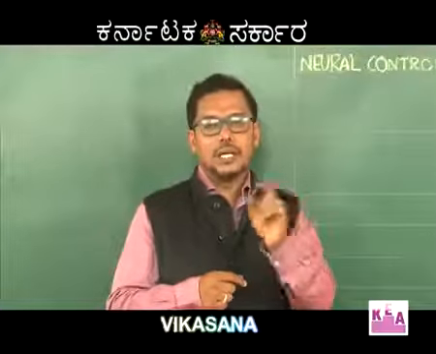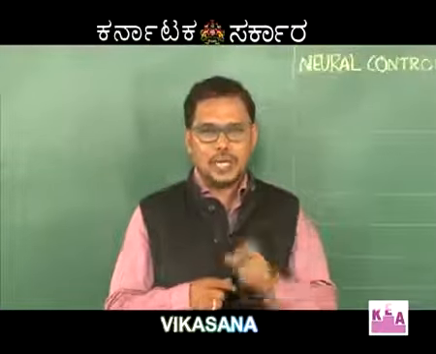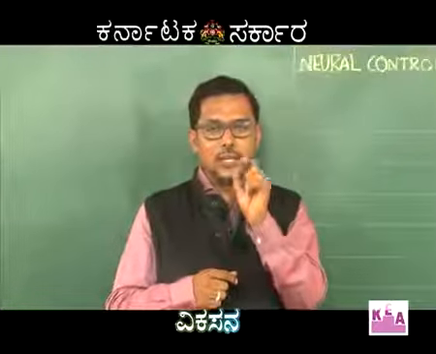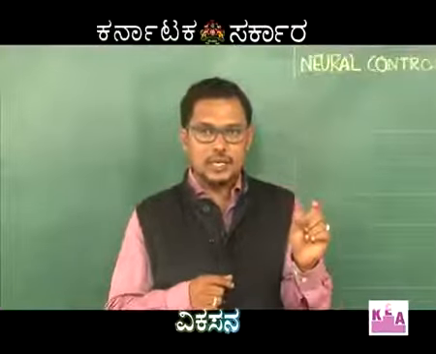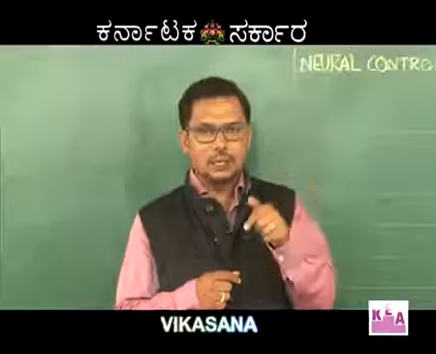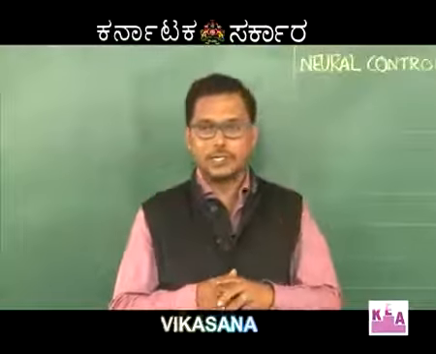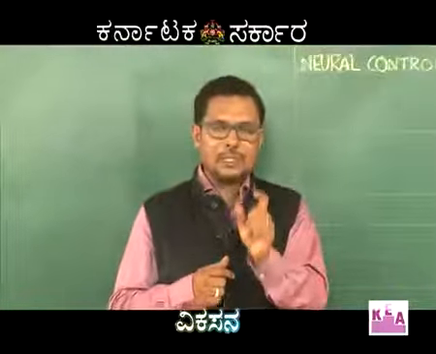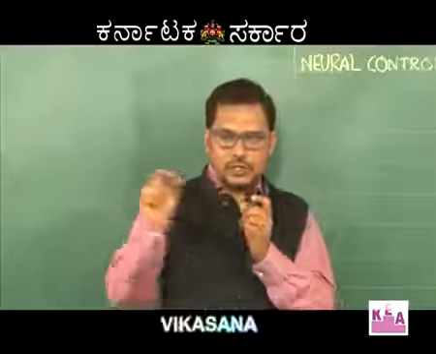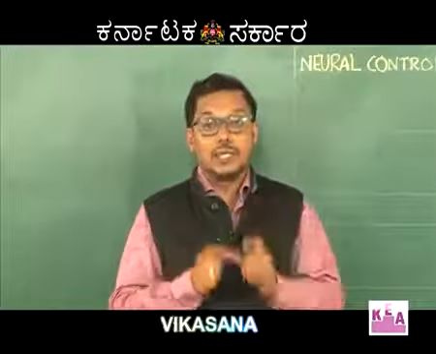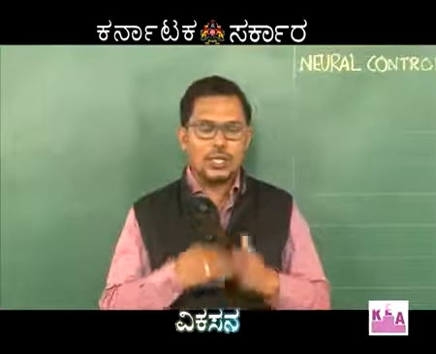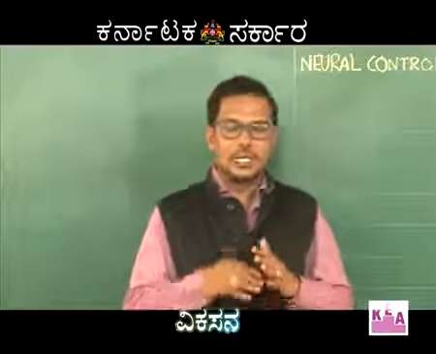This change in potential we call action potential, and we call that neuron depolarized. Earlier it is polarized in resting membrane potential. After giving a stimulus, it becomes depolarized. Now, this is called impulse that will travel all along the length of the neuron in fraction of seconds, and the original resting potential is retained back, and we call that state repolarization.